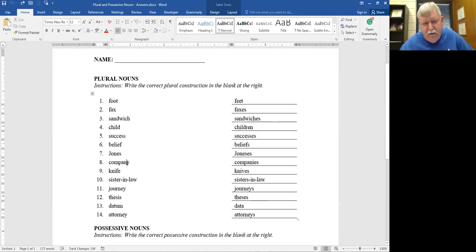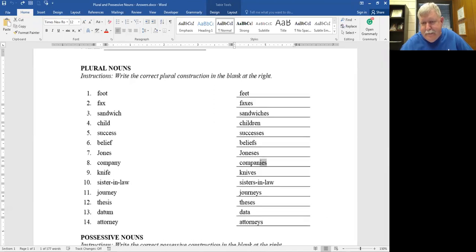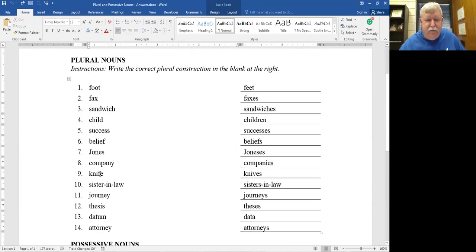Company. Company ends in a Y, so look right in front of it, and you'll see a consonant. When you have a consonant in front of the Y, you drop the Y and add IES, and that's what's happening right here. Okay. Knife. Some of these F endings and FE endings you'll have to look up in Merriam-Webster, but you'll see knife turns into knives. Again, go back to Merriam-Webster, type in knife, and it'll show you what the plural is if you need to.